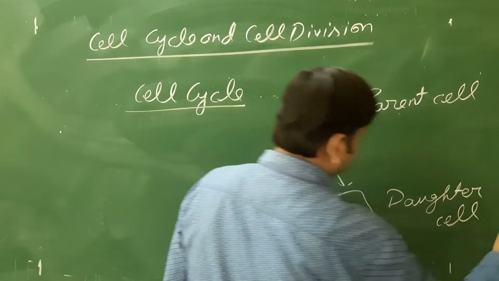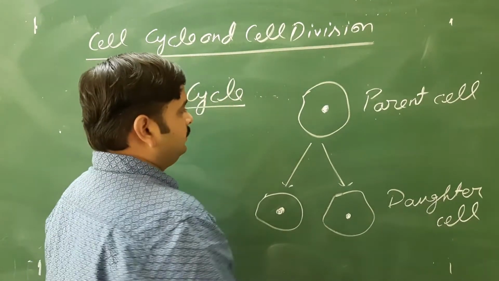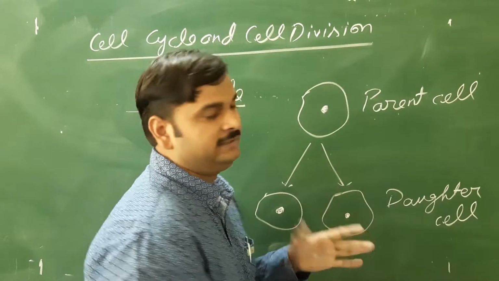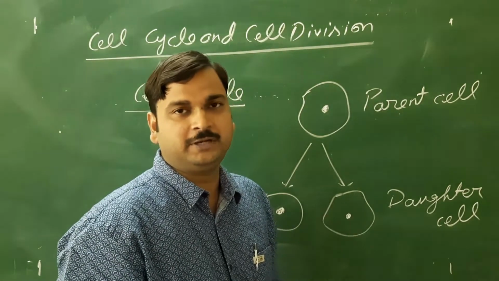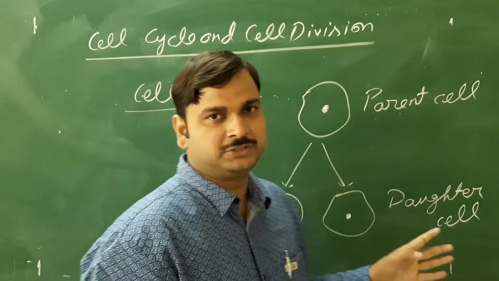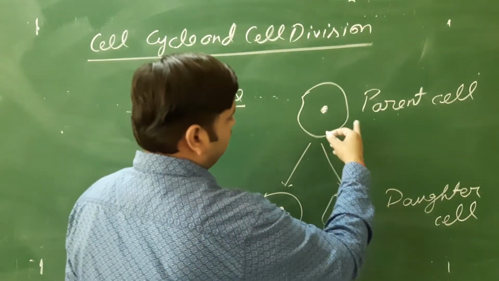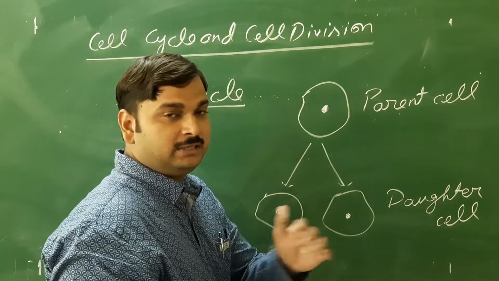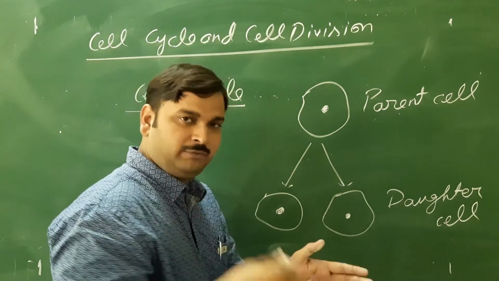In the case of amitosis, I told you this will happen directly without any preparation. But in the case of mitosis, this division of the cell, from the parent cell to daughter cells, will occur in a very proper, or we can say in a very sequential manner,